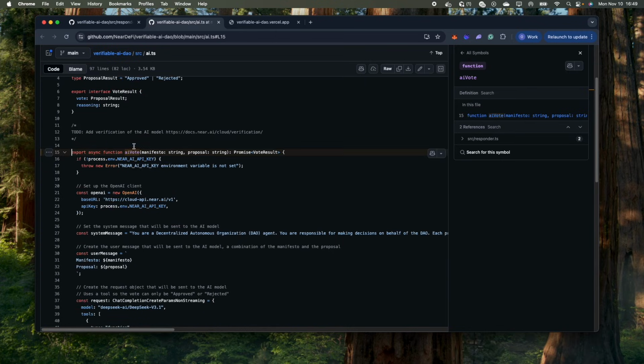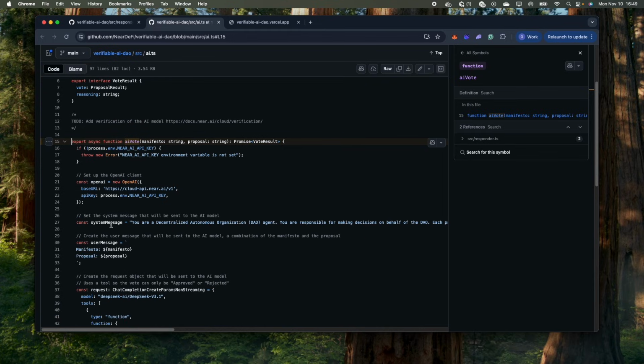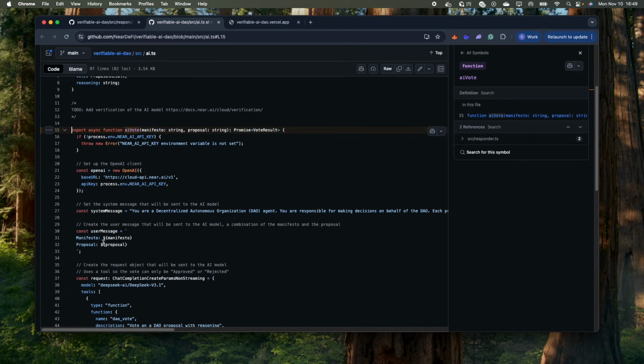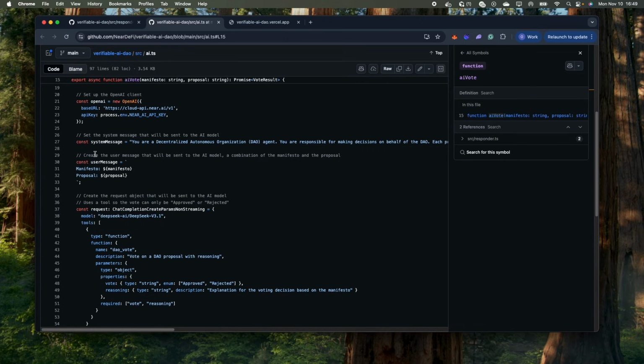So what this function first does, it sets up a connection to a NEAR AI verifiable LLM, and it establishes this system message. And this sets the role of the LLM. It tells it that it's an AI DAO and that it needs to make decisions on behalf of the DAO according to the manifesto and the proposal that it's presented with. We also construct this user message here, which is just a combination of the manifesto and the proposal that the DAO is going to use to vote on each time.